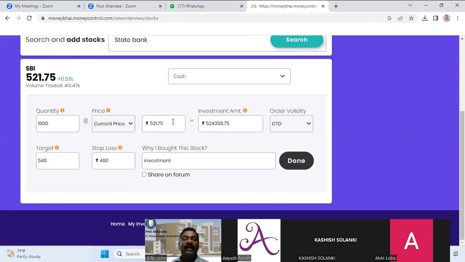If you price it very low, nobody is ready to sell it to you. If you price higher, that means you are at a loss. So what you have to do is buy at the nearest price that is currently traded. Then only you can get the buying price.